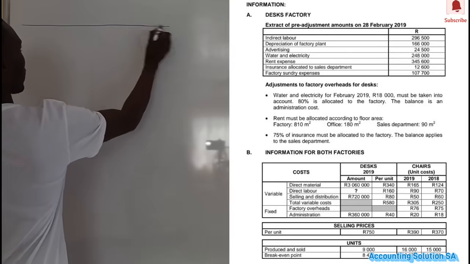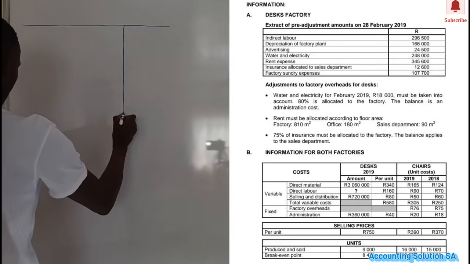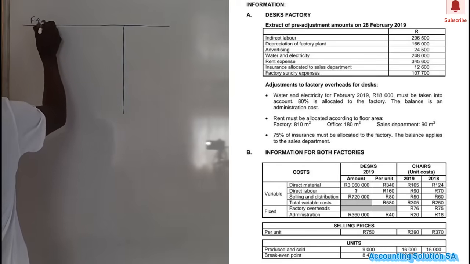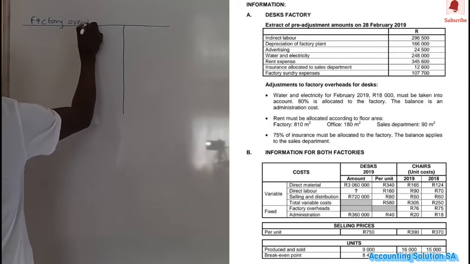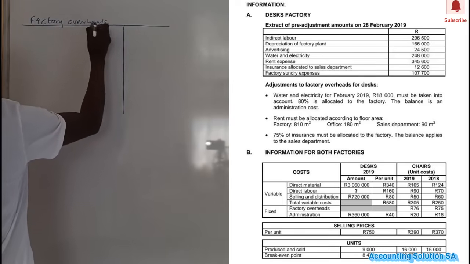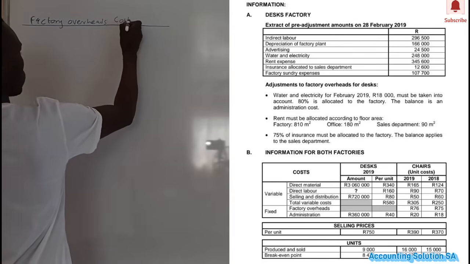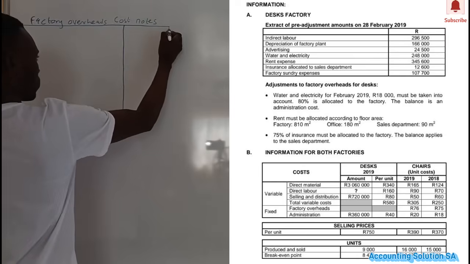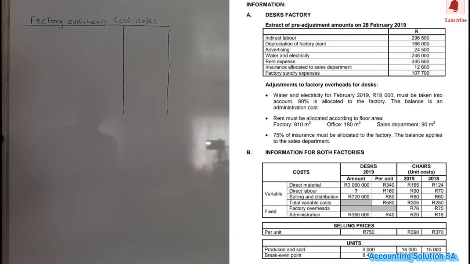So we are going to draw a note like this: factory overhead cost note. This is how it will look.